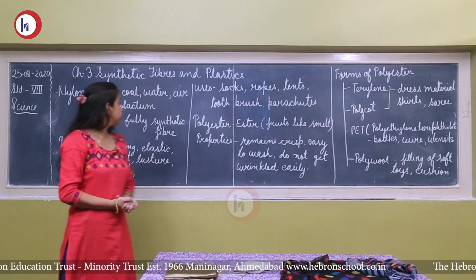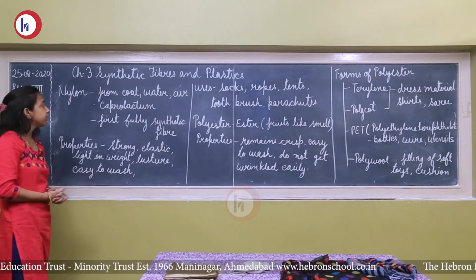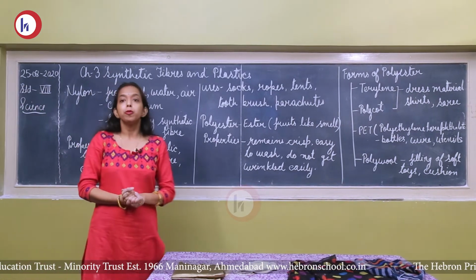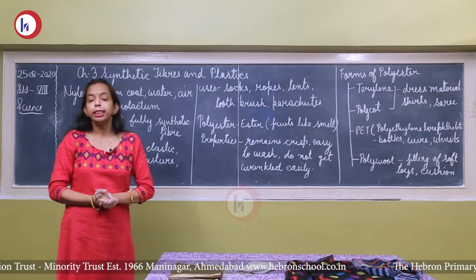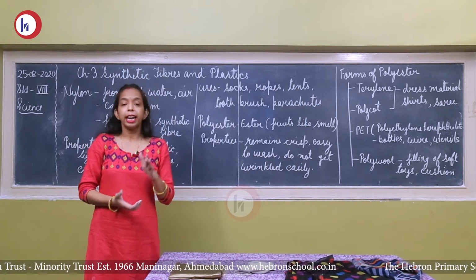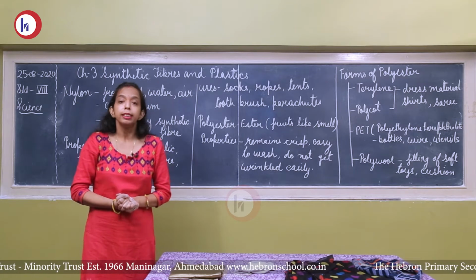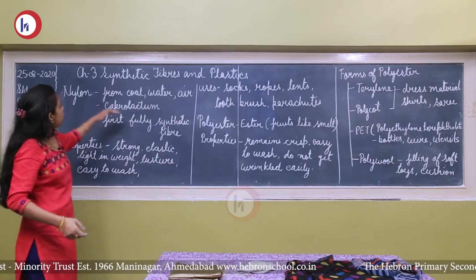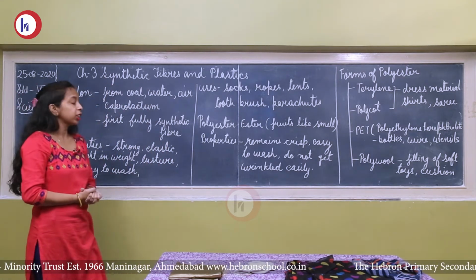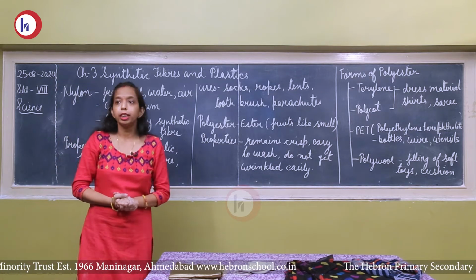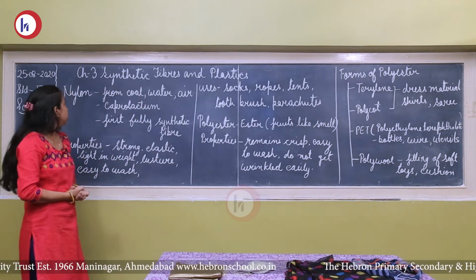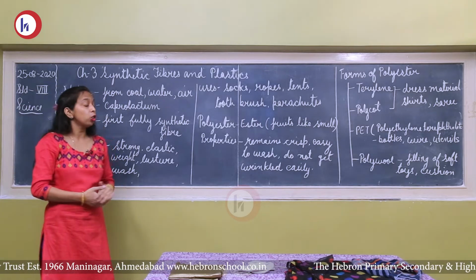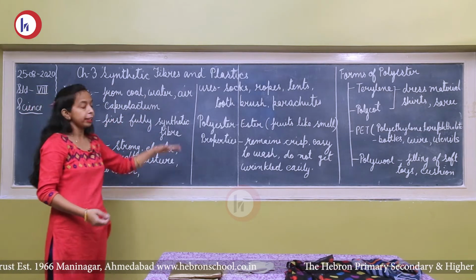Now the next fiber is nylon. This nylon is the first fully synthetic fiber. As you studied that rayon is semi-synthetic, but nylon is the first fully synthetic fiber, and it is obtained from the reaction of coal, water and air. Now its monomer unit. The monomer unit of nylon is caprolactam.